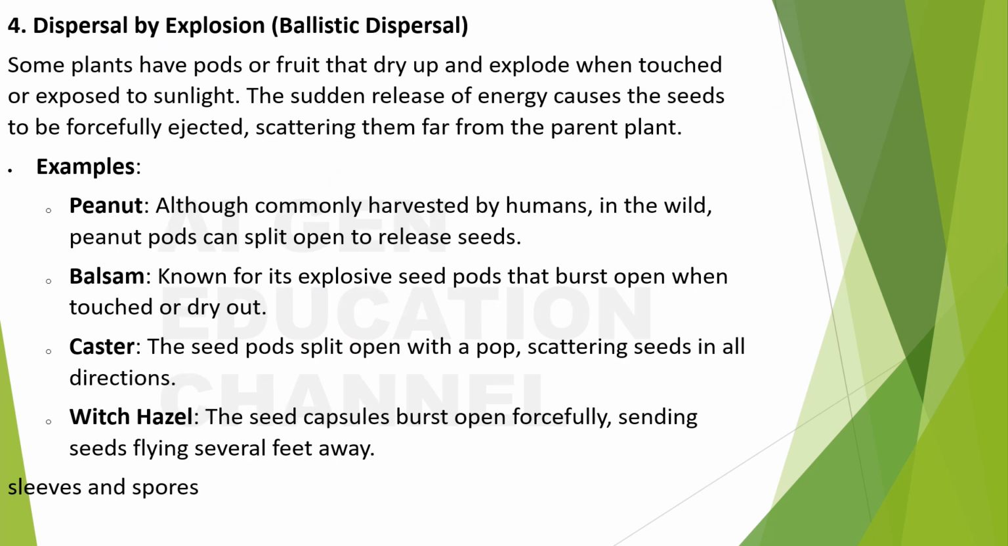Next, dispersal by explosion. It is also called ballistic dispersal. Some plants have pods or fruits that dry up and explode when touched or exposed to sunlight. So it happens automatically, right? When it gets dried up and is exposed to sunlight, they automatically explode. That is the reason it is called ballistic dispersal. Explosion, ballistic, these are all related. The sudden release of energy causes the seeds to be forcefully ejected, scattering them far from the parent plant.